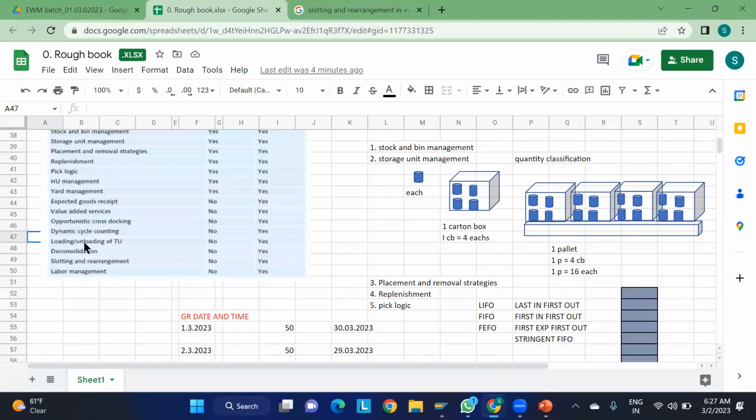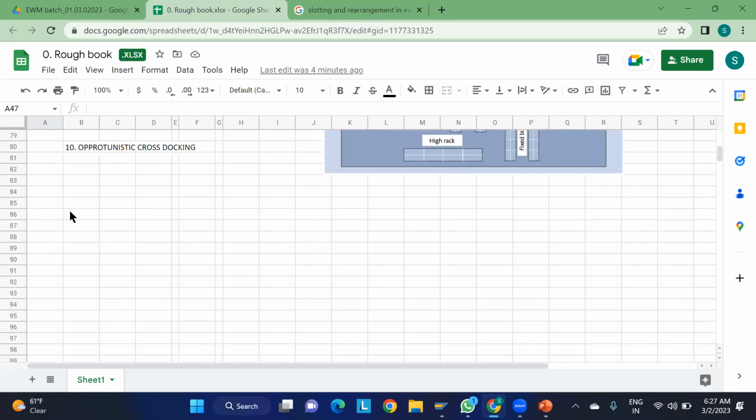Next thing is the loading or unloading of the TU. TU is nothing but the transport unit here. Transport unit, loading and unloading.